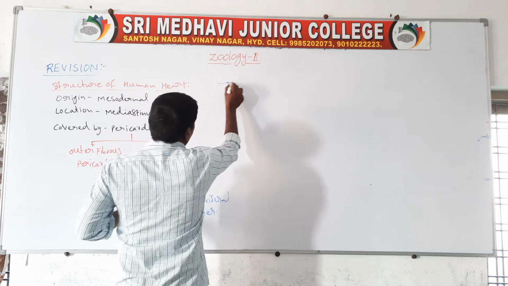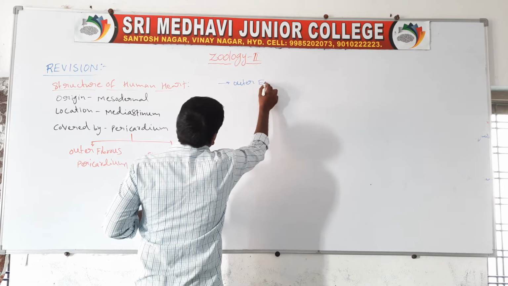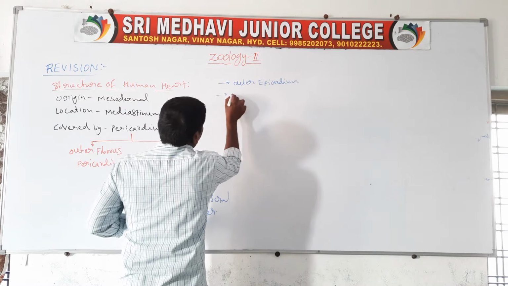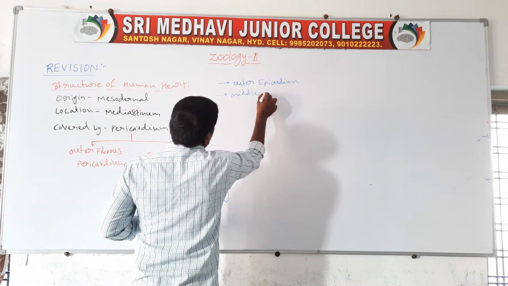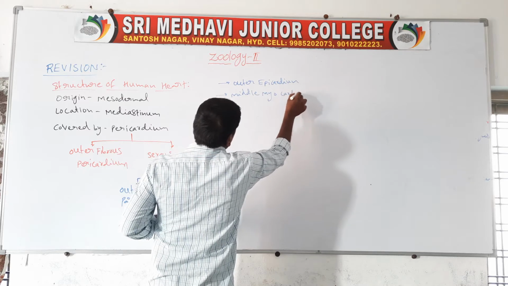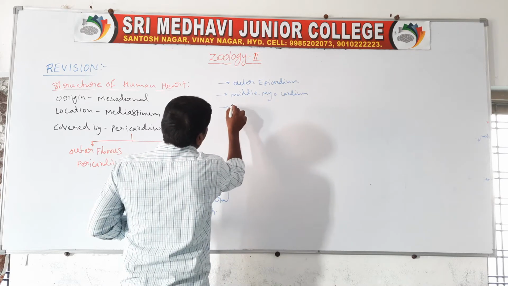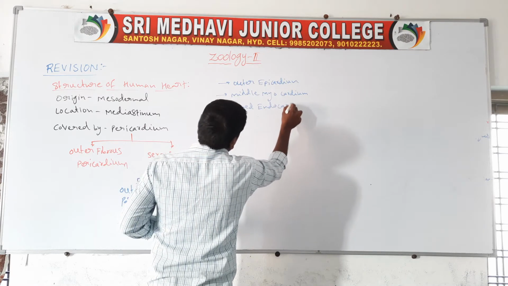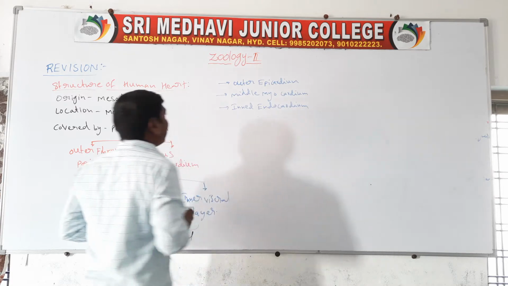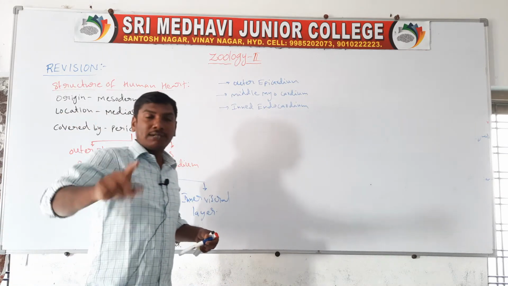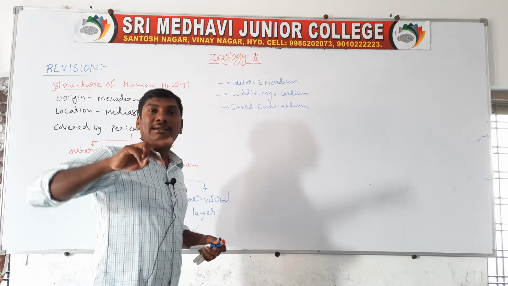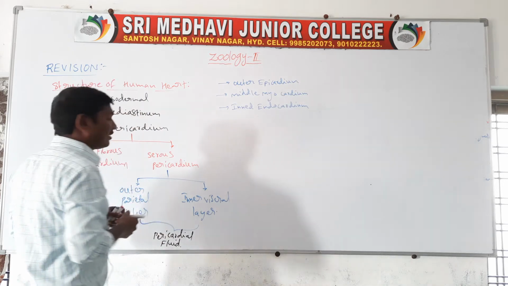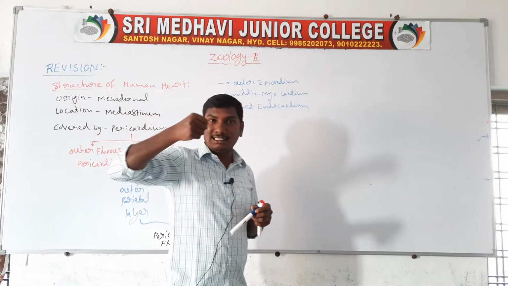Outer epicardium, middle myocardium, inner endocardium. So this is the introduction of the heart. First one, origin, mesodermal in origin. Next one, location, in the mediastinum. Next one, the size. The heart size is that of a clenched fist.